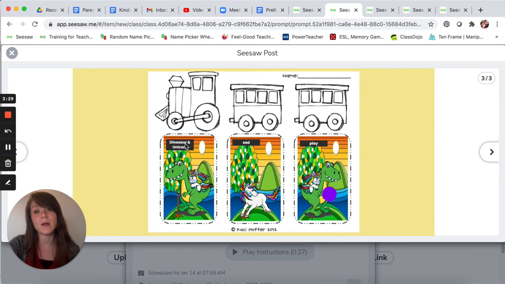Kindergarten, you also need to write one word, 2 words, or 3 words in each box to tell me what's happening. All right, friends, we're going to finish that up today and take a picture of it. Make sure to do your best, most beautiful work. All right, pause the video now and finish up your train activity.